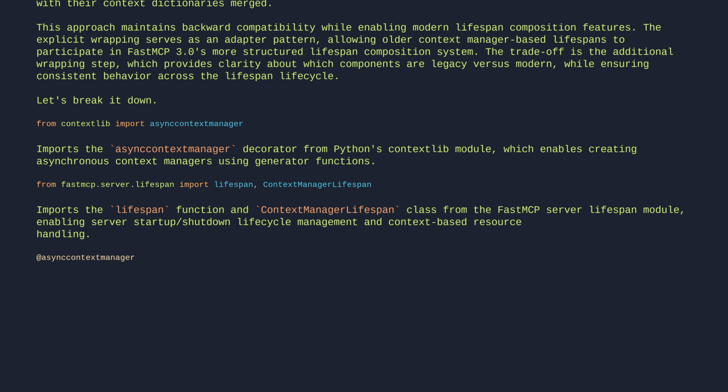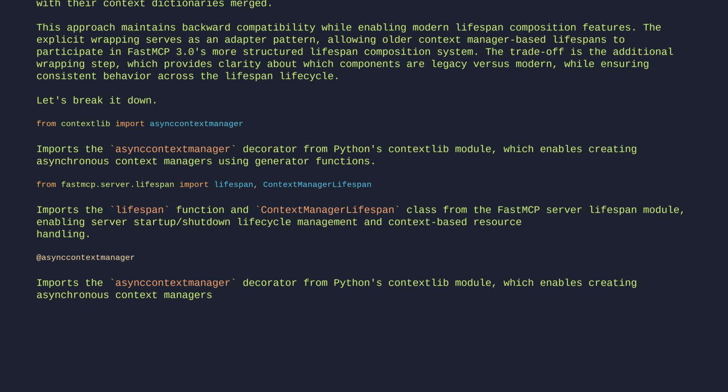@asynccontextmanager. Imports the asynccontextmanager decorator from Python's contextlib module, which enables creating asynchronous context managers for resource management in async code.